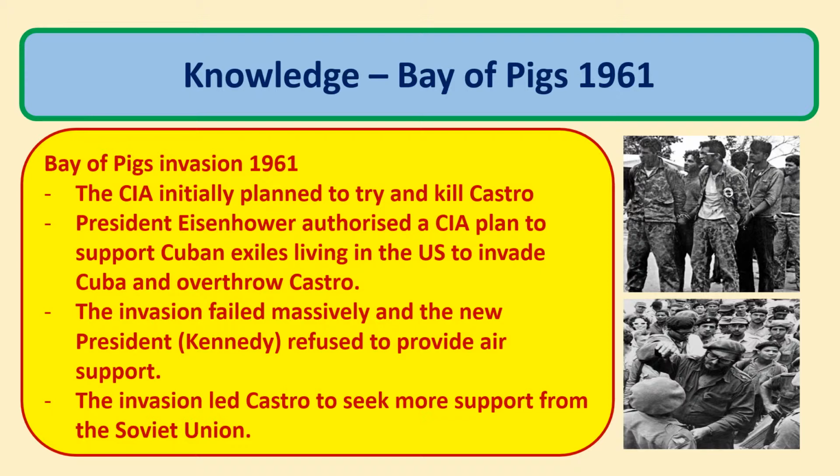But the immediate consequence of the Bay of Pigs invasion was that it led Castro to seek more support from the Soviet Union. He'd begun to receive economic support from the Soviet Union, but now he wanted that military assistance because he was worried that the United States would launch another attack against him.